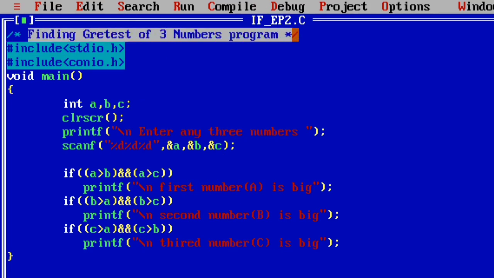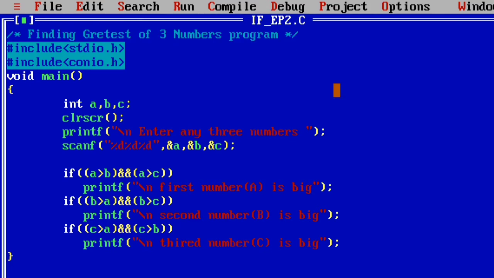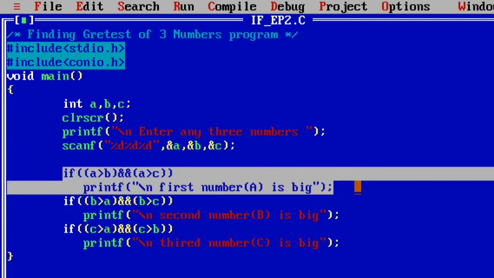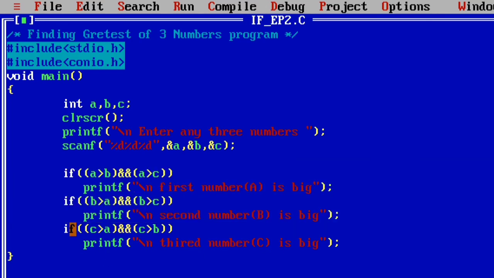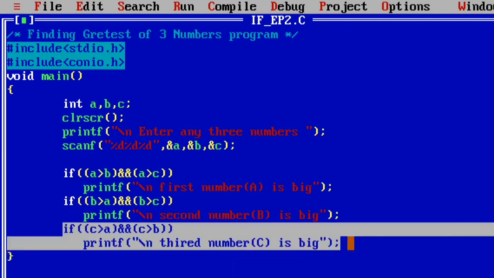This program takes three values, verifies them, and gives which is the biggest number, which is the greatest number. That is the program concept. In this program also I used the if condition: this is one if condition, this is the second if condition, and this is the third if condition.